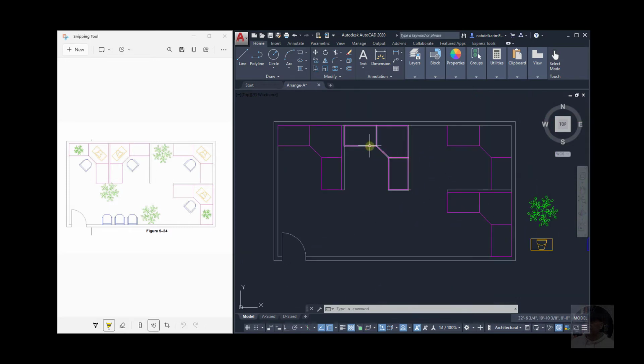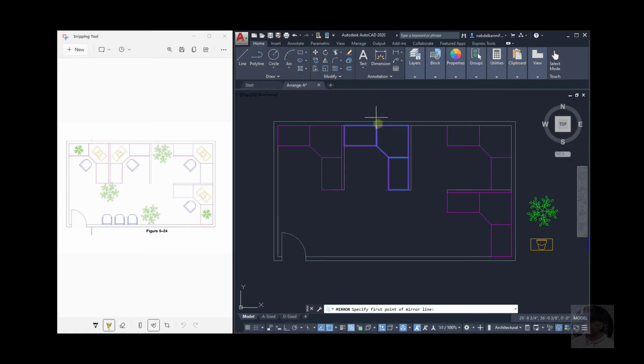Now let me rotate this. Okay, so we can do it in many ways. You can, if you wish, select, rotate, choose a base and rotate, then move it. Or easier, much easier, is to select and mirror it.